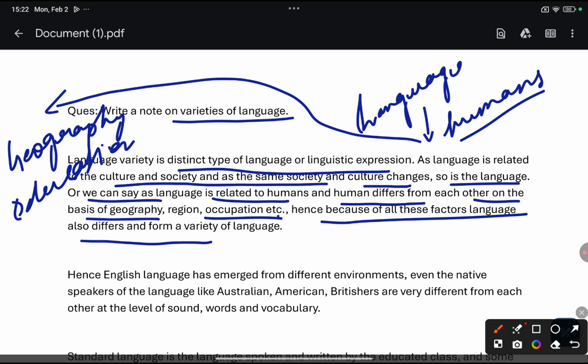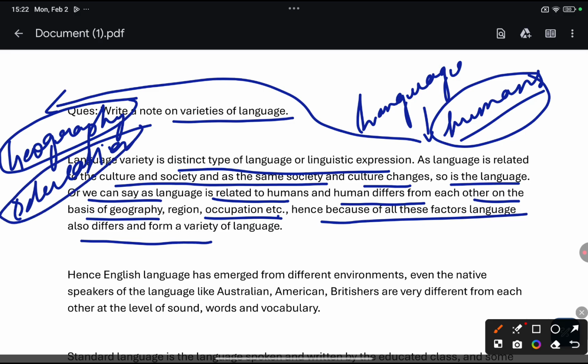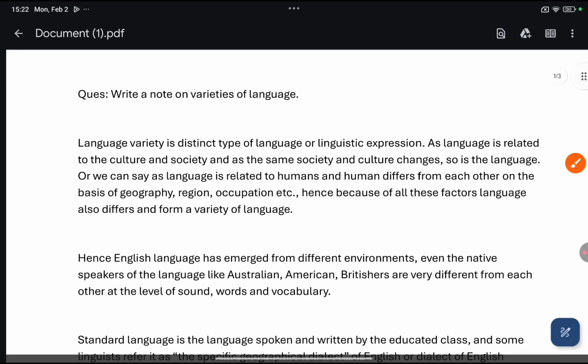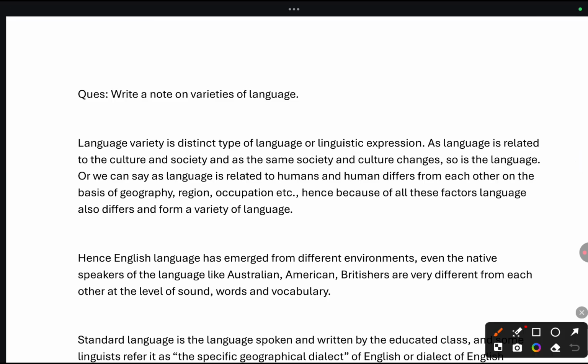So if language is related to humans and humans differ from each other on the basis of geography or education and age and other factors, language will also differ. For example, understand what I am saying. This is your central language. Suppose this is English, and English also will have different varieties.